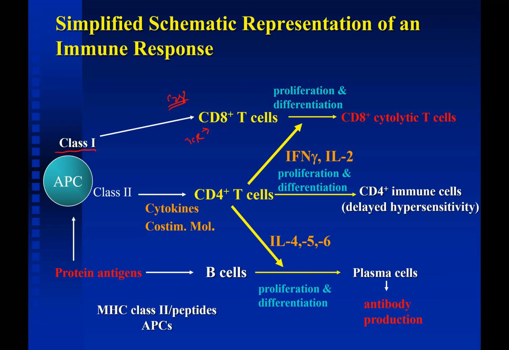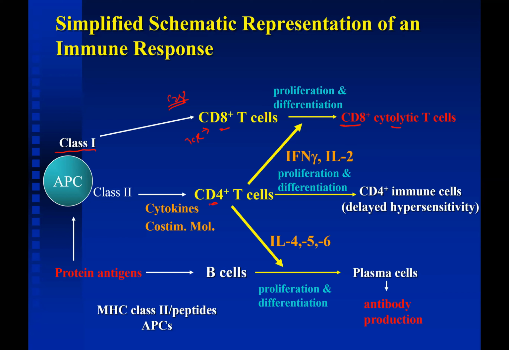It leads to the activation of CD8 cytotoxic cell, and this leads to the proliferation and differentiation of the CD8 cells, okay, which are cytolytic, and they can directly kill the invading organism. CD8 cell can also be activated by the help of T helper cell, because of the cytokines interferon gamma and